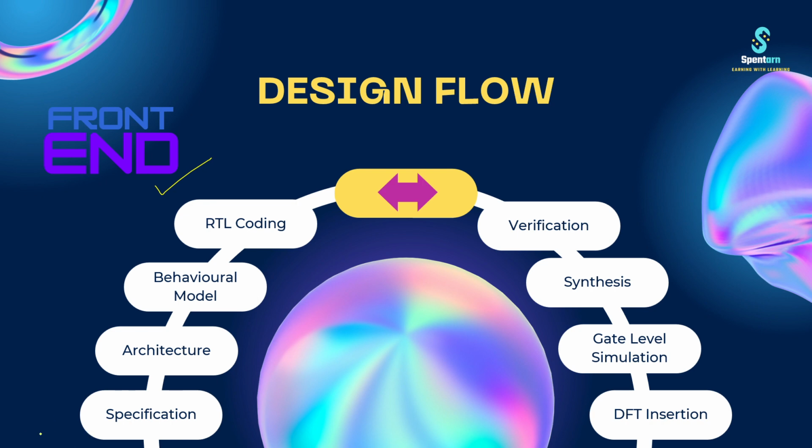First one is specification. What specification means is, for example, take an example of Nokia. Before 2010, they had a huge brand of mobiles in the market, and everyone was having that, right? But after 2015, what you can see is there is no Nokia mobile in the market. Why? Because they were unable to upgrade themselves according to the market demand, right? So this is why they got extinct from the market, right? So the specification comes there.